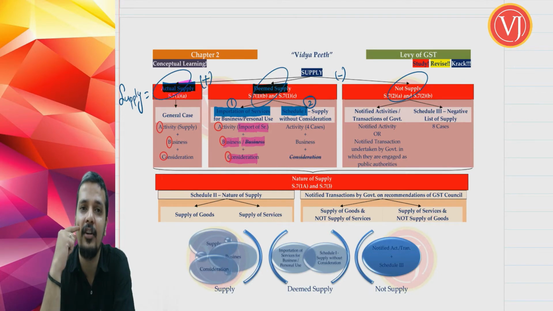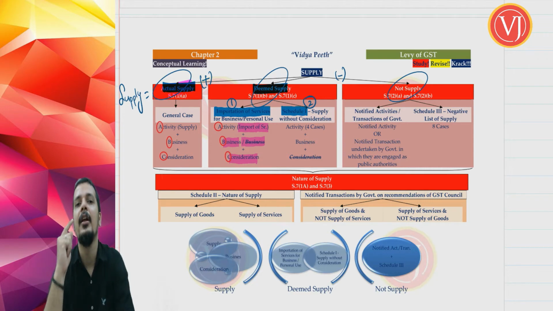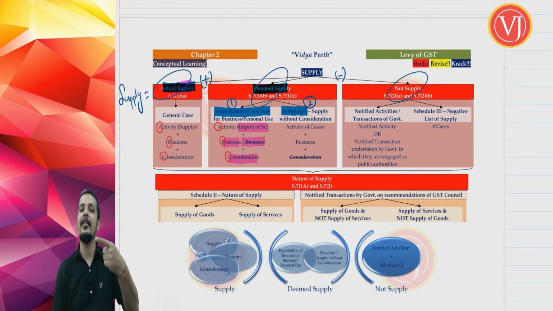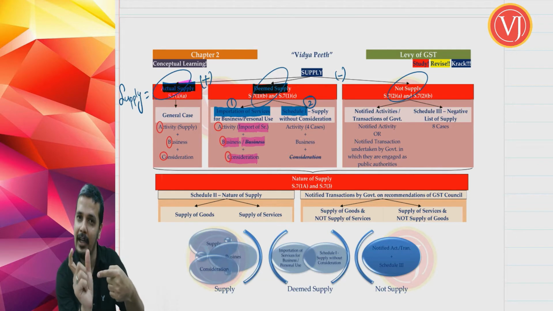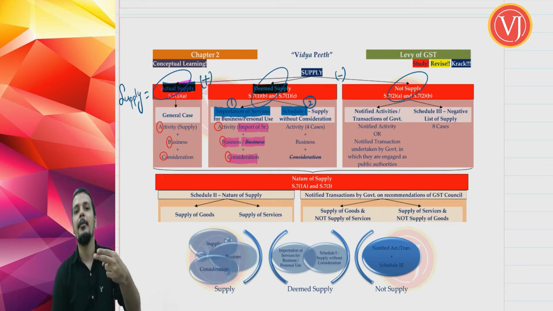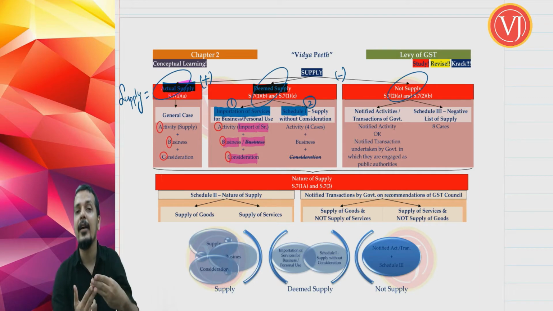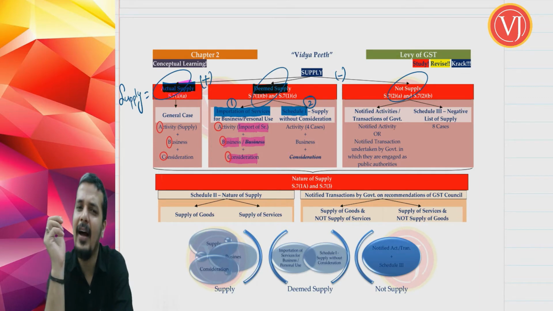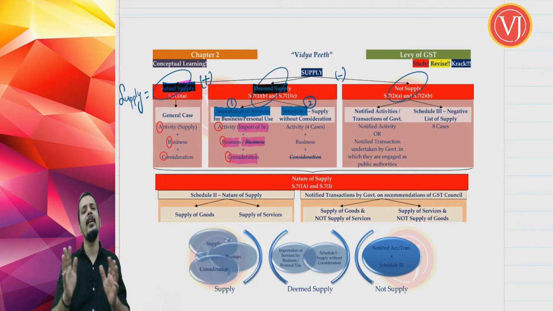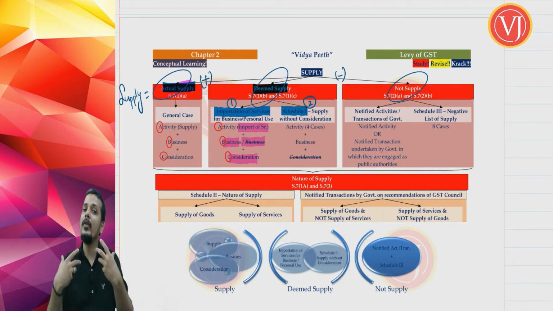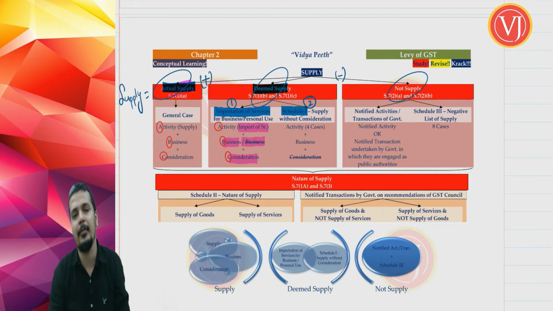For a transaction to be covered by deemed supply part 1, you have to check three things. Activity, is it present? Yes, but which activity? Only importation of service, not any activity. Business may or may not be present, so business is not so important. Consideration should be present. Again, we are just understanding in a very broad manner. Don't worry about it. We are going to discuss each of these points in length. We are just discussing how to read supply. We have not even entered inside supply, right? So that is deemed supply part 1.